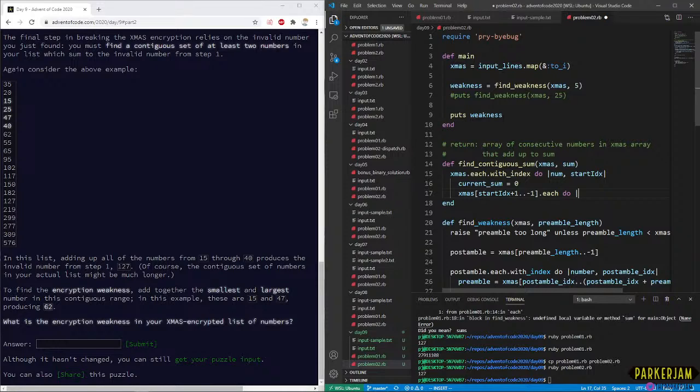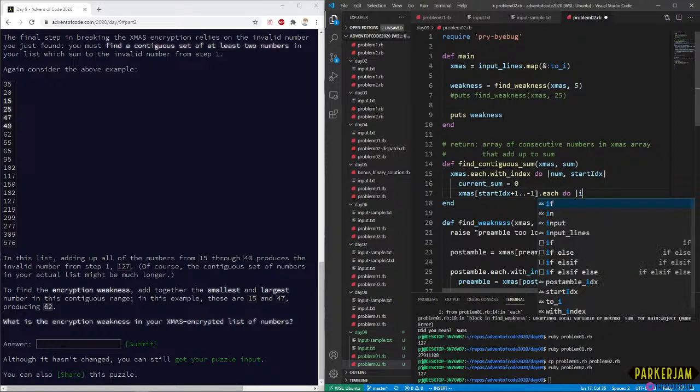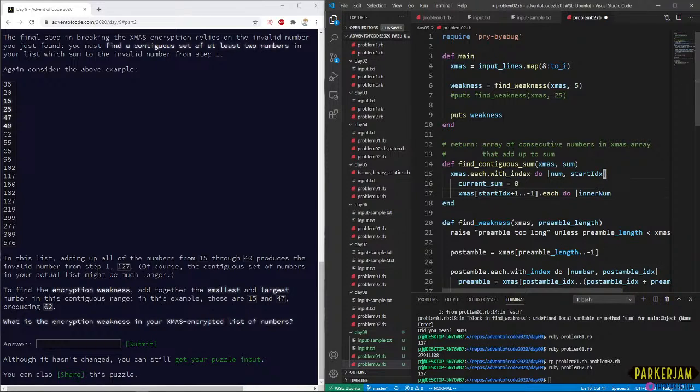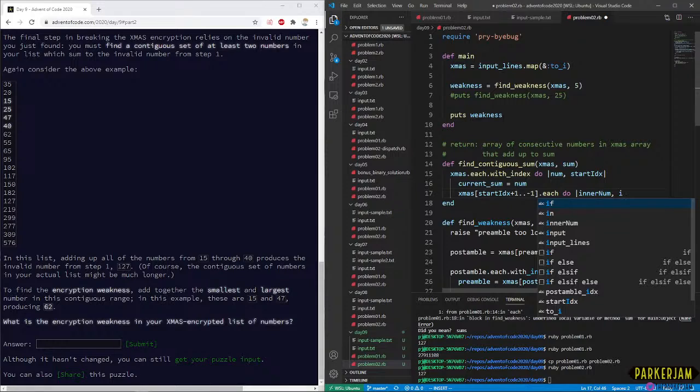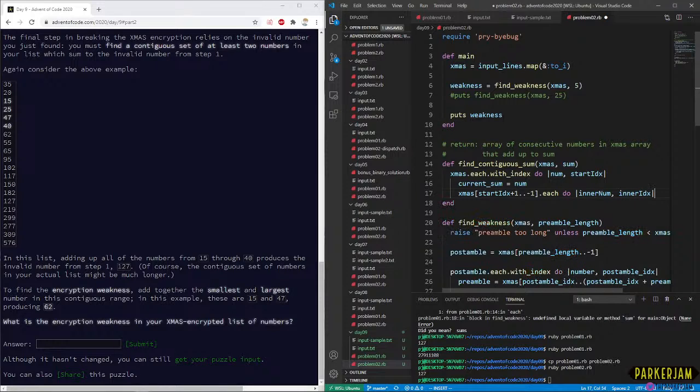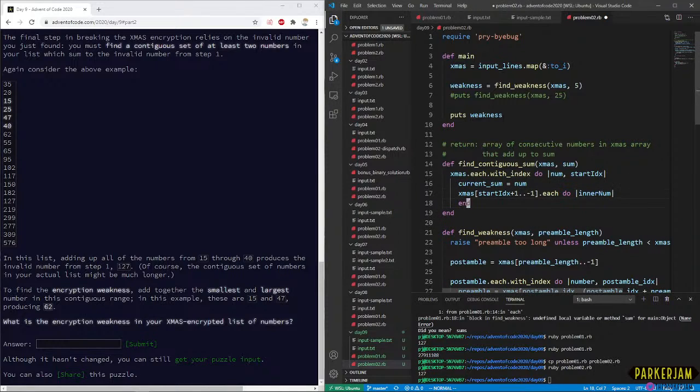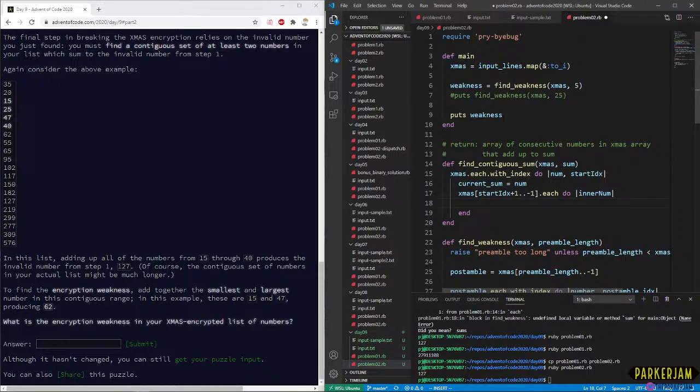Each do inner num. Inner idx. Oh, we don't actually need the index here. It doesn't really matter where we are in the inner loop. We're just churning along. Also, I don't know why I'm doing camel case here.